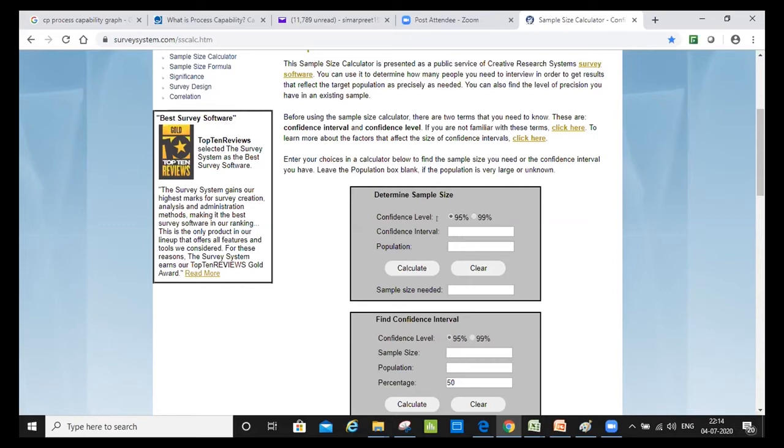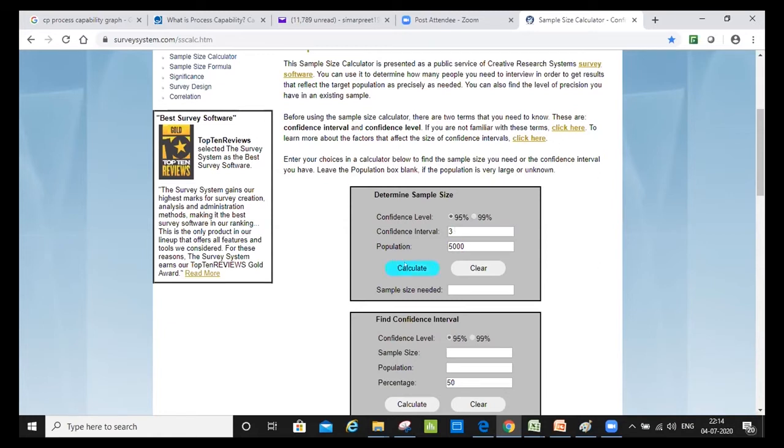So let's say I have considered 95% as a confidence level, which means I want to be at least 95% confident about the sample mean against the population. So let's say I put a population of 5,000, just an example, and I can live with plus minus 3 margin of error. So I just mention 3 here. Once again, confidence level of 95% and plus minus 3 confidence interval. I just have to mention the number here. No need to mention plus minus. The tool automatically understands it. The calculation happens in the backend itself.